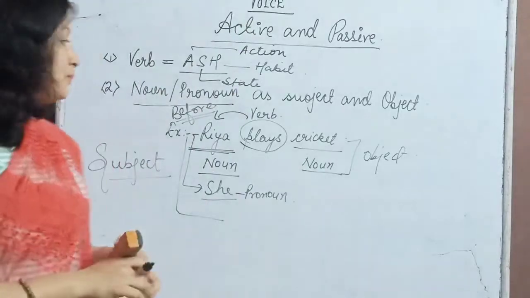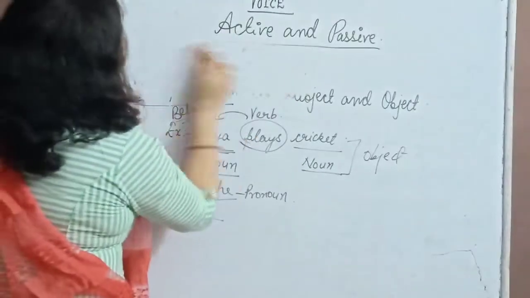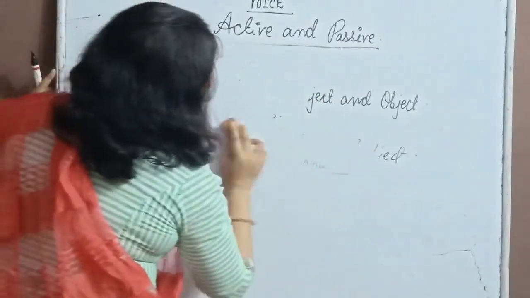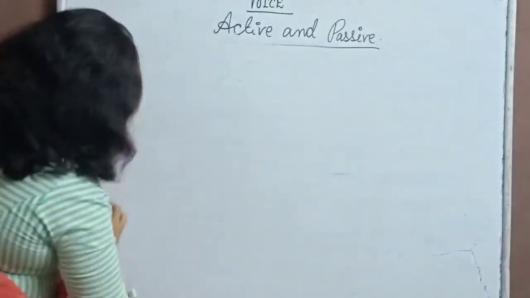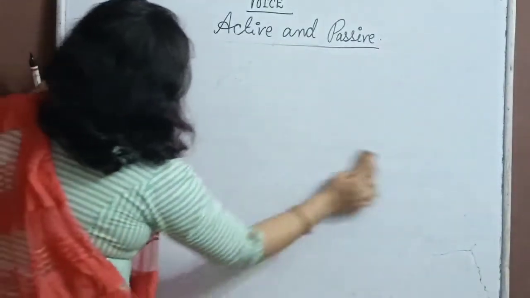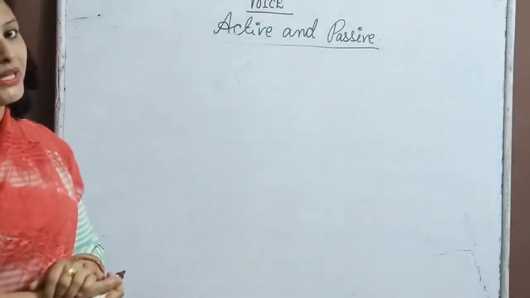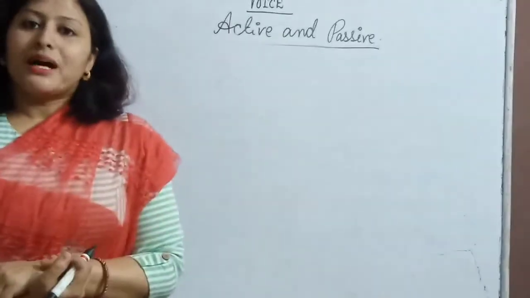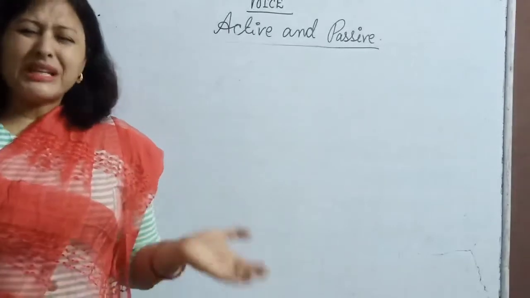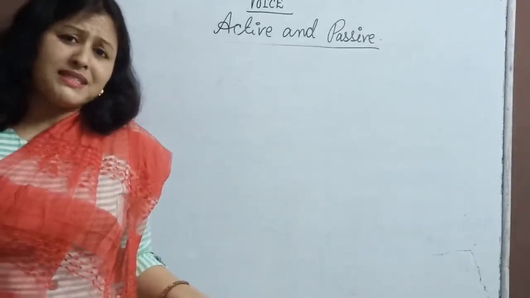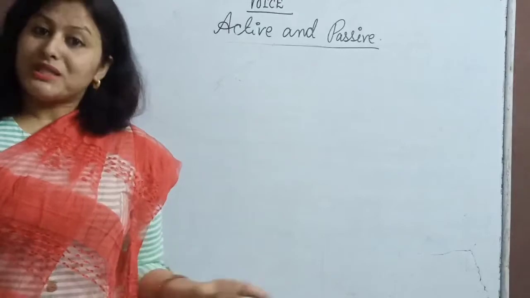Now let me tell you another point related to active and passive. The next doubt which comes very often is: what is active, what is passive? I will tell you what is active.